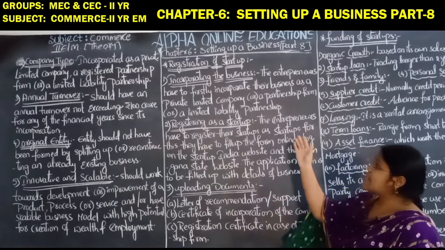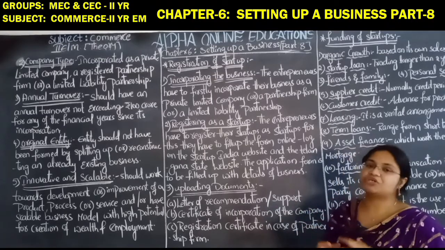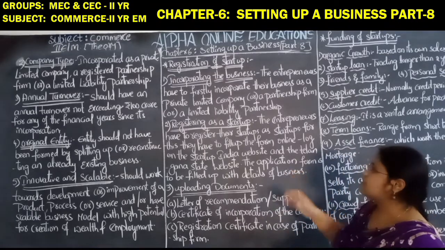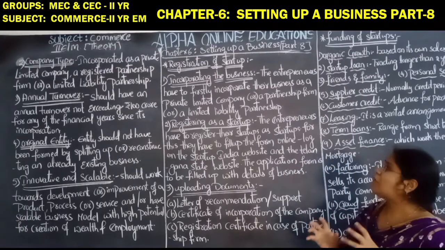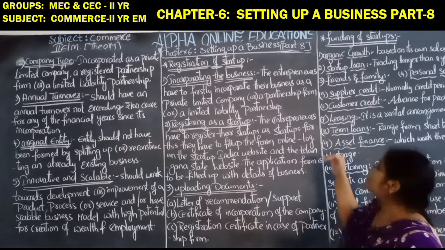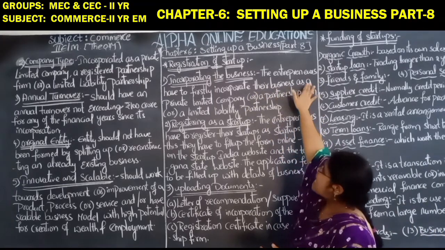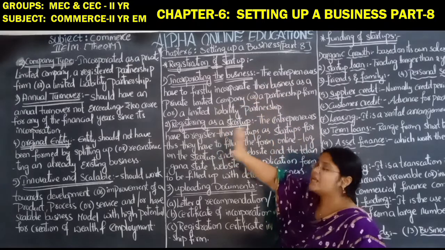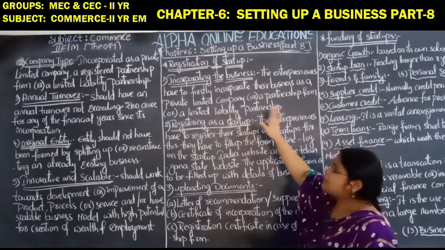Next is the registration of the startup. What procedure is there for the registration of the startup, we will see now. First, incorporating the business. The entrepreneur has to first incorporate their business as a private limited company or partnership firm or limited liability partnership.